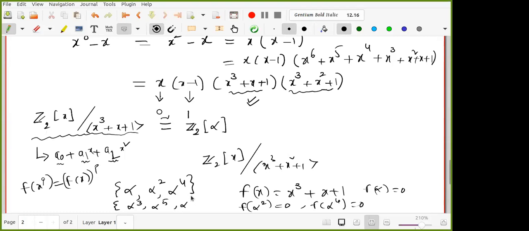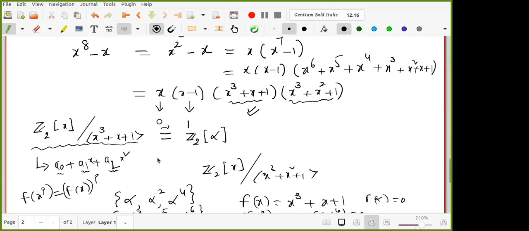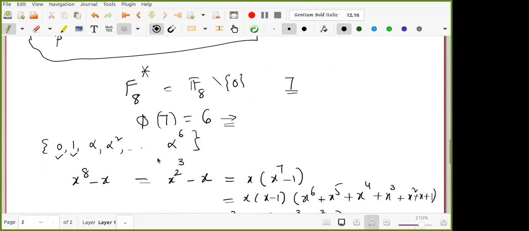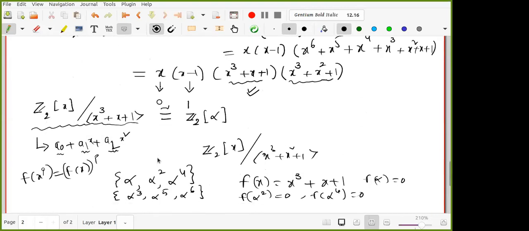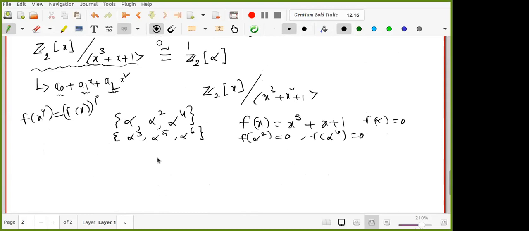Why will 7 not come? Alpha power 7 is 1, right? Alpha is primitive, so it is a cyclic group of order 7, so phi of 7 equals 6. So alpha power 7 is exactly 1, and with 0, these are the total. All elements are divided like this. So this has one minimal polynomial, and this has another minimal polynomial.